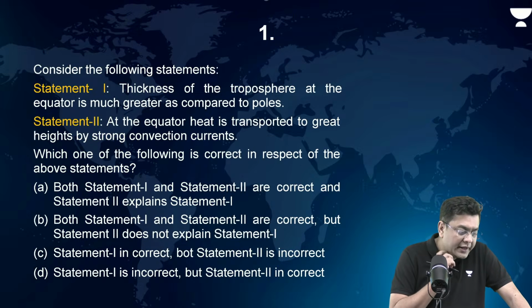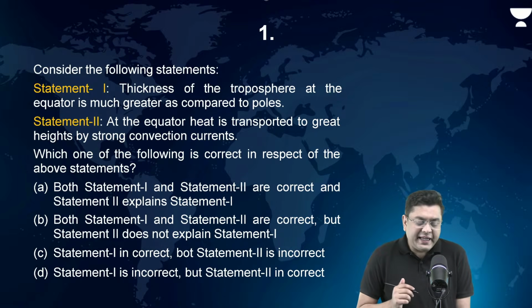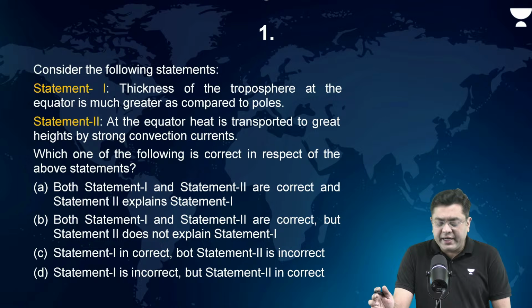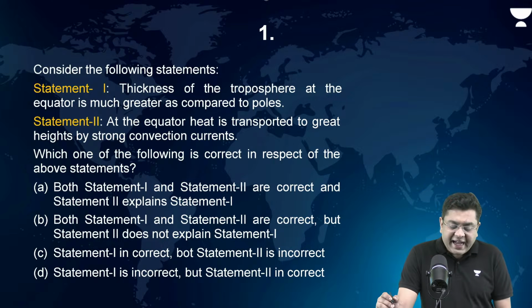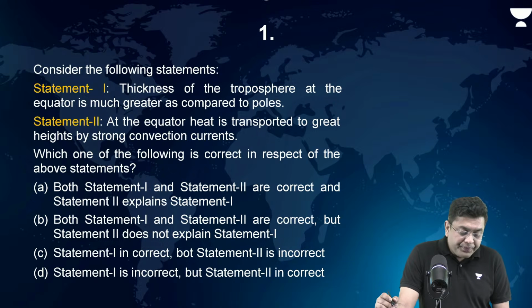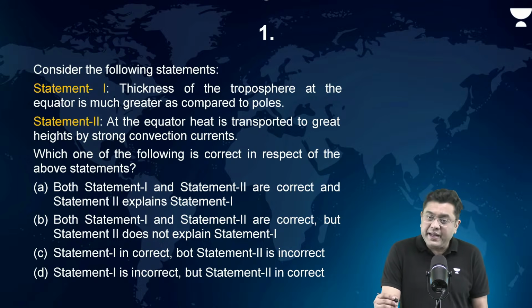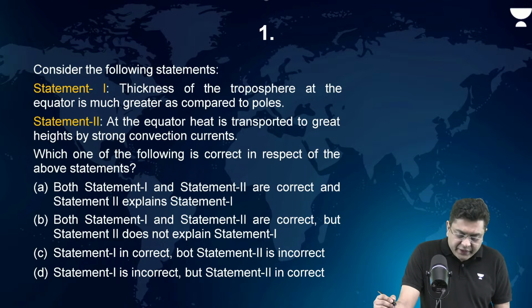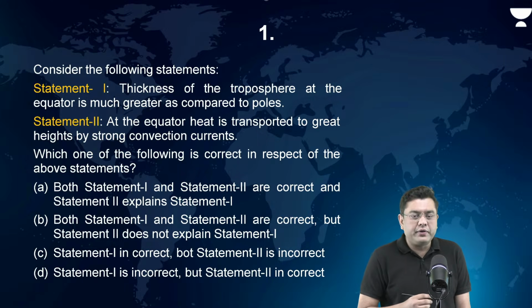Now, coming to the PYQ, the first question. Consider the following statements. One: thickness of troposphere at equator is much greater as compared to poles. Two: at the equator, heat is transported to greater heights by strong convection currents. Option A: both statements 1 and 2 are correct, and statement 2 explains statement 1. B: both statements 1 and 2 are correct, but statement 2 does not explain statement 1. And so on. Let me know what the answer is.